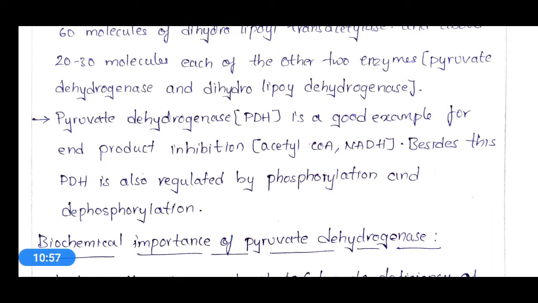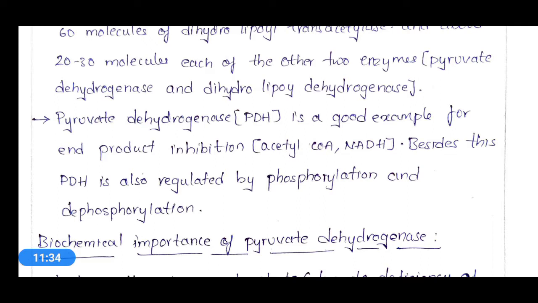if pyruvate is produced in very high content, that means if the concentration of pyruvate is very high, and glycolysis is very rapid and pyruvate production is very high, then due to the accumulation of pyruvate in that particular cell, pyruvate itself will inhibit the action of any component which is present in the glycolysis process.